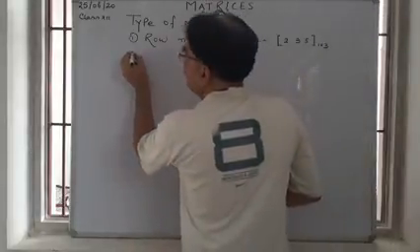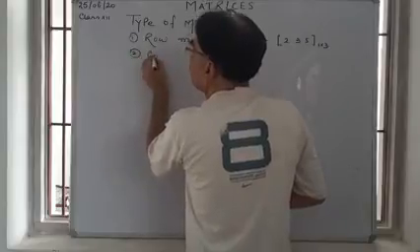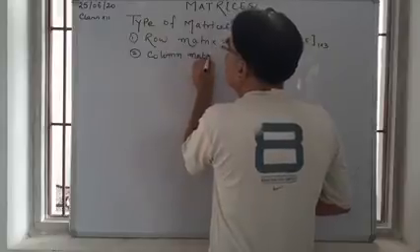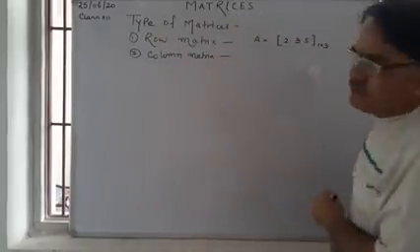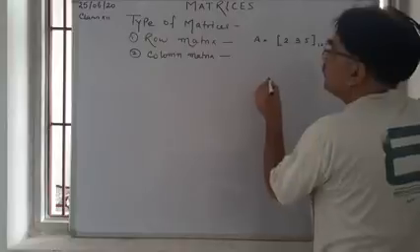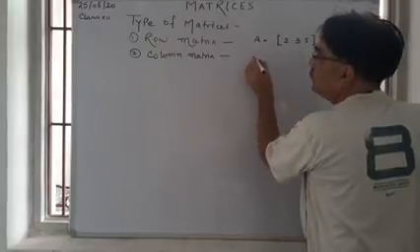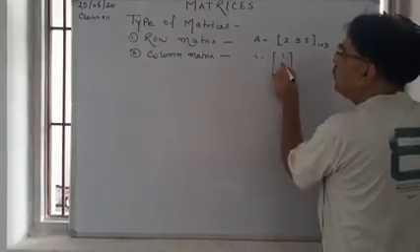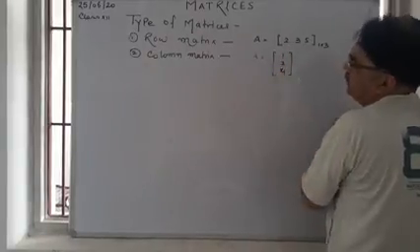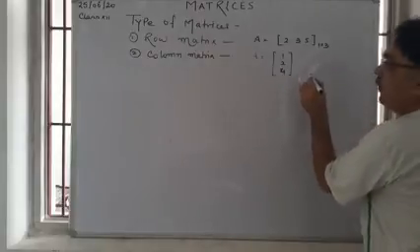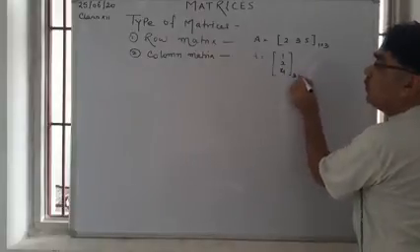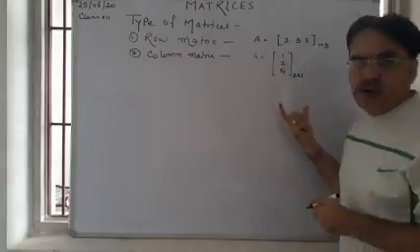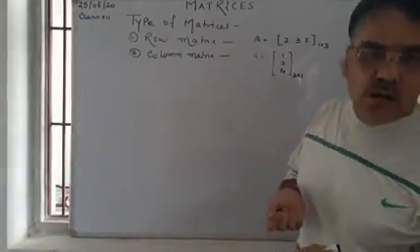Second, column matrix. A matrix having only one column is called a column matrix. For example, 1, 2, 4. Let's take this matrix. Here we see there are 3 rows but one column. 1 row, 2 row, 3 row, but one column. So it is called a column matrix.